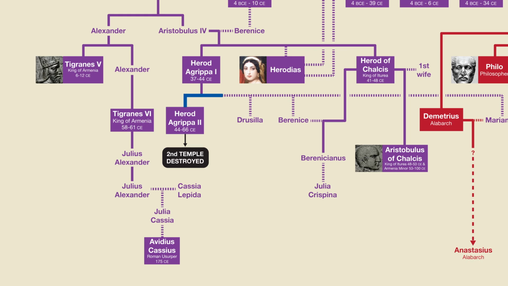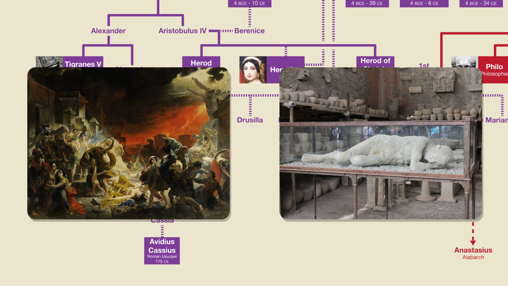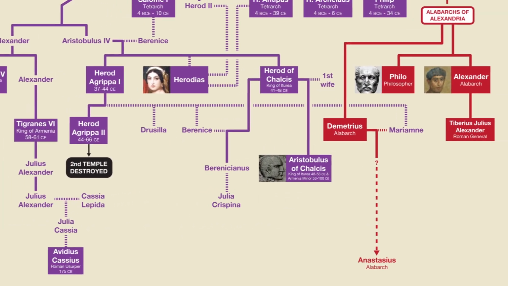This brings us to the Italian branch, which was the shortest lived. Agrippa II's youngest sister, Drusilla, married Antonius Felix, the Roman governor of Judea at the time. After he left his post, they settled in the city of Pompeii, which was becoming a major center for free Jewish slaves after the First Jewish-Roman War. But Drusilla and her children were killed in the famous eruption of Mount Vesuvius in 79 CE.